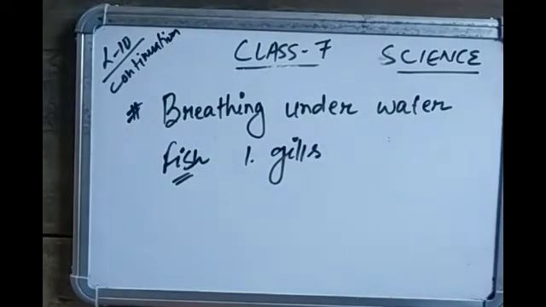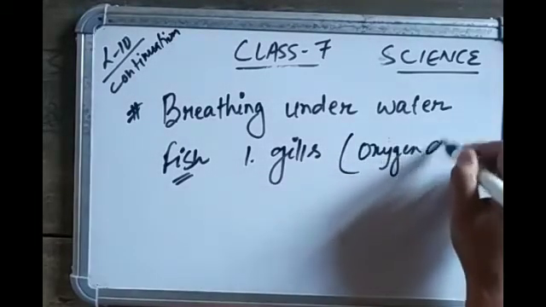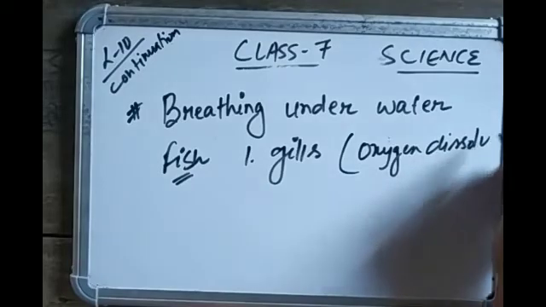Gills in fish help them to use oxygen dissolved in water, which is called dissolved oxygen.